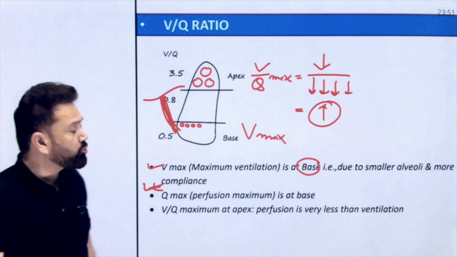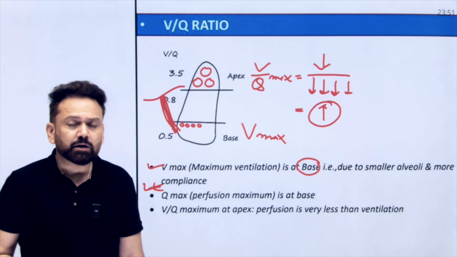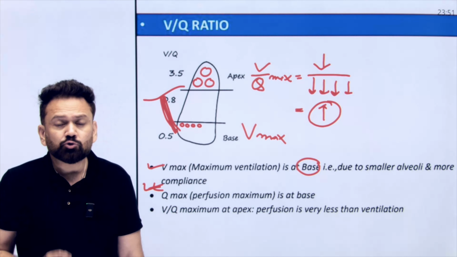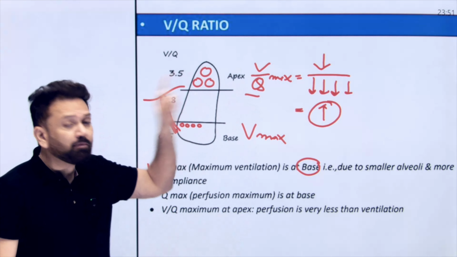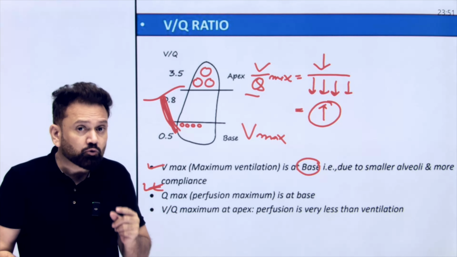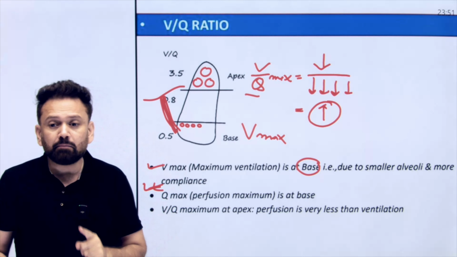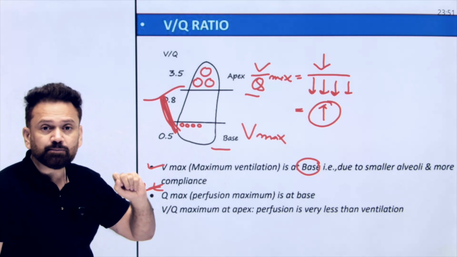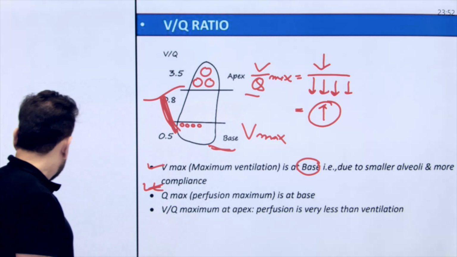So sometimes they ask you in your MBBS examination, in Viva Voce also, that you are telling that ventilation is minimum at apex, perfusion is minimum at apex. So why is the ratio maximum? The reason is that although both are minimum, perfusion is very, very less, because of gravity, most of the blood is going to the base. That is why the ratio will be high, and that is why V by Q ratio will be maximum at the apex. Ventilation will be maximum at the base. Perfusion will be maximum at the base, but ratio will be maximum at the apex.